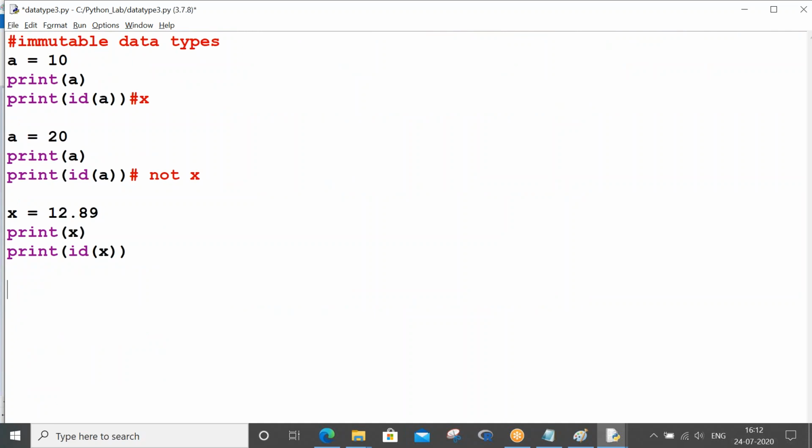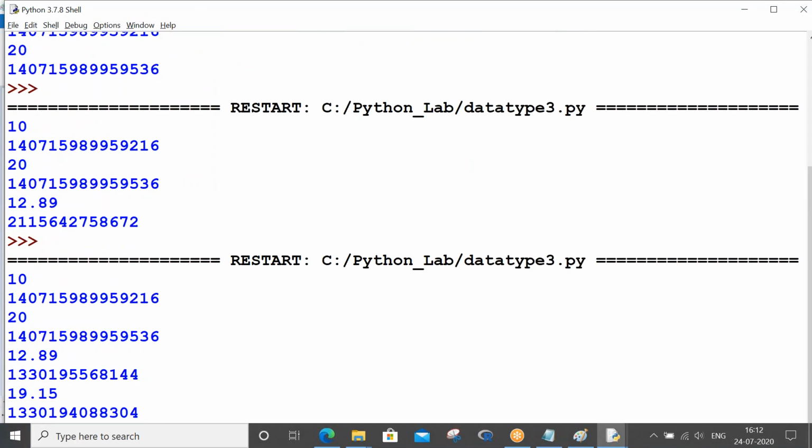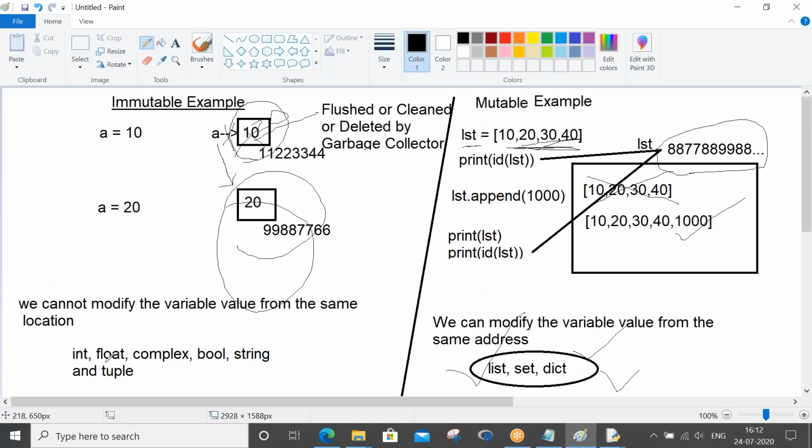So let me modify our x. Now I am assigning x to 19.115 whatever. Print x. Now print id of x. Right, so this time also you can see both are using different memory locations. When it was 12.89 it was 144, when it was 19.15 it is 304. So I have shown the example of int and float. Likewise, any data type you take as an example works like this only, because all these data types are immutable in nature.